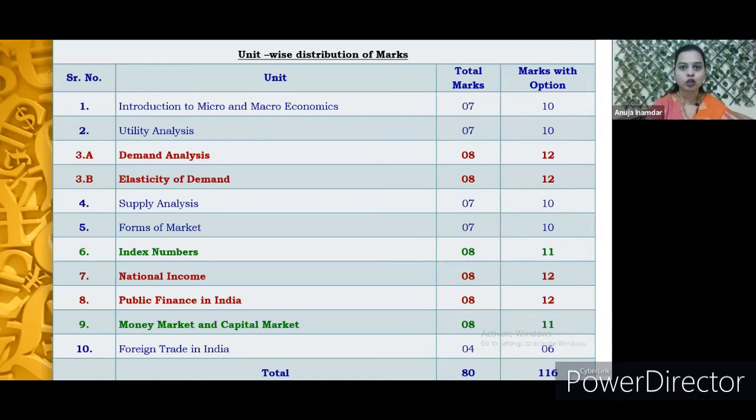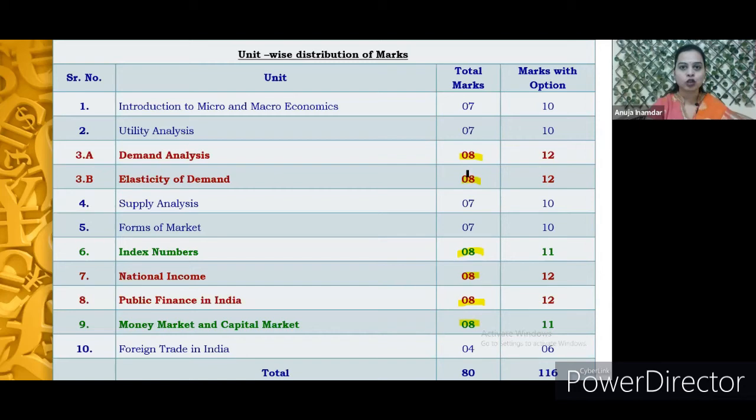As far as the unit wise distribution is concerned, chapters like demand analysis carry 8 marks, elasticity of demand 8 marks, and similarly index number, national income, public finance in India, and money and capital market carry 8 marks each. So out of the 80 marks, 8 marks each can be further divided.